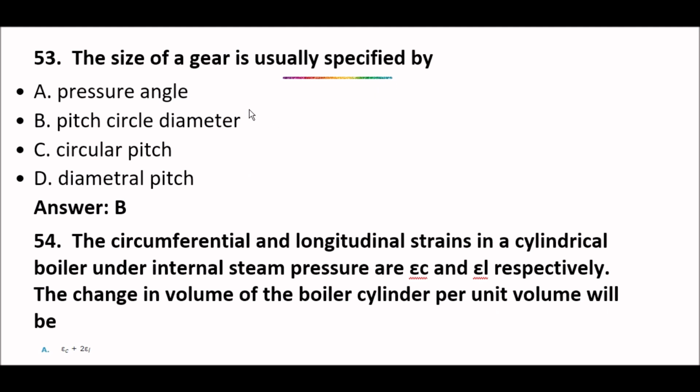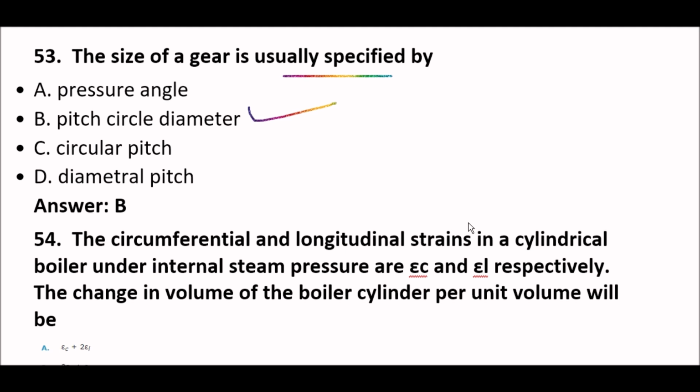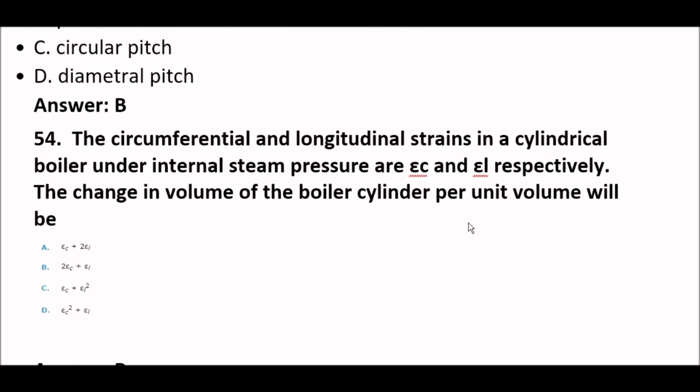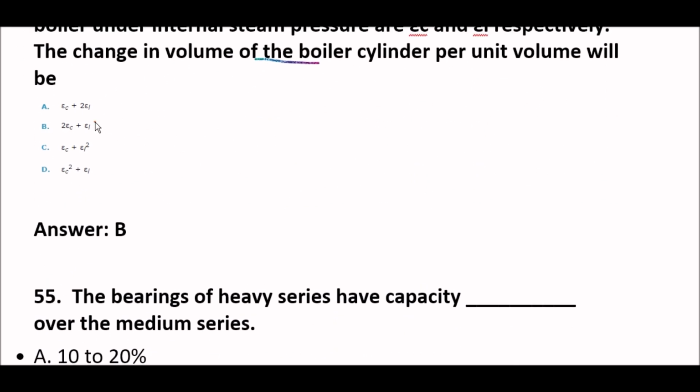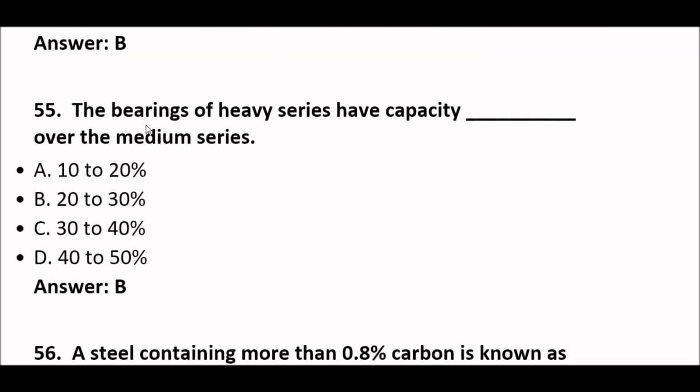Okay, option B. Next question. The circumferential and longitudinal strains in a cylindrical boiler under internal steam pressure are epsilon C and epsilon L respectively. The change in volume of the boiler cylinder per unit volume will be option B, 2 epsilon C plus epsilon L. Okay. Next question.